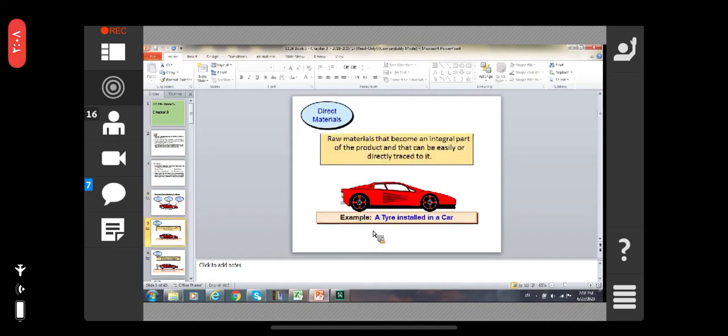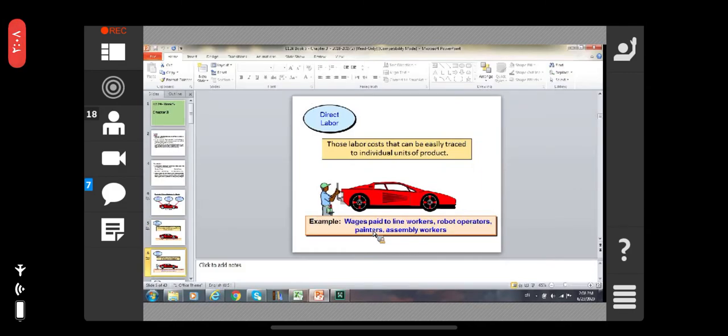Direct materials are raw materials that become an integral part of the product and that can be easily or directly traced to it. Suppose the car, there are a lot of integral parts. These are all integral parts. The raw material which makes up the product can be easily or directly traced. You can trace it, for example a tire installed in a car.